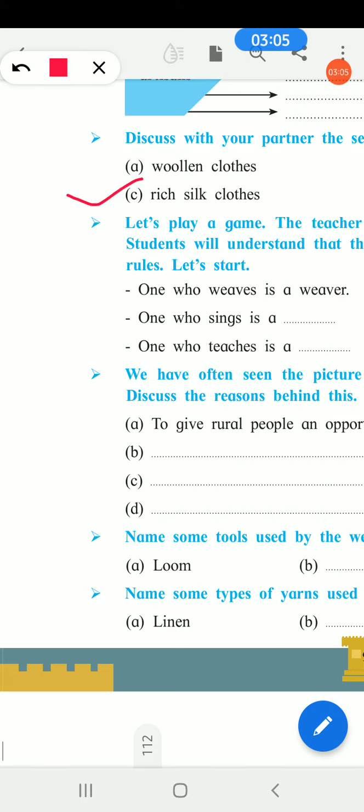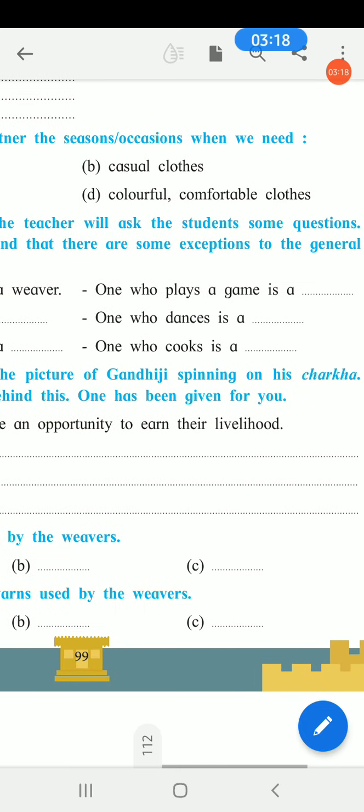Rich silk clothes we wear at the time of weddings, festivals, or any ritual happening at our home. And the last is colorful, comfortable clothes, which we wear at the time of traveling or socializing, whenever we are going out to meet people.